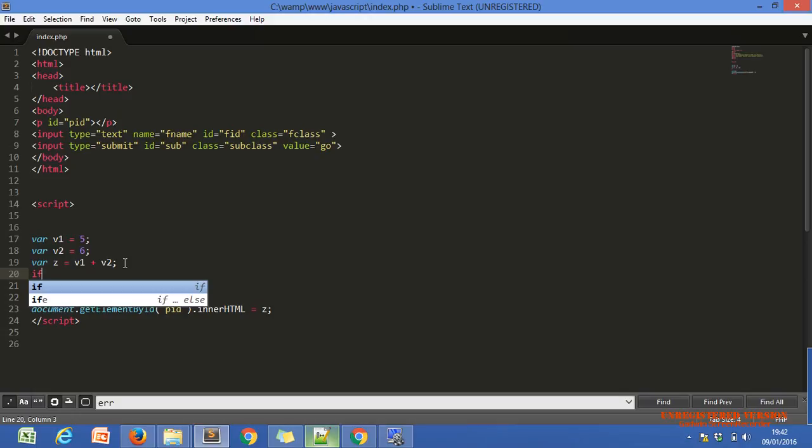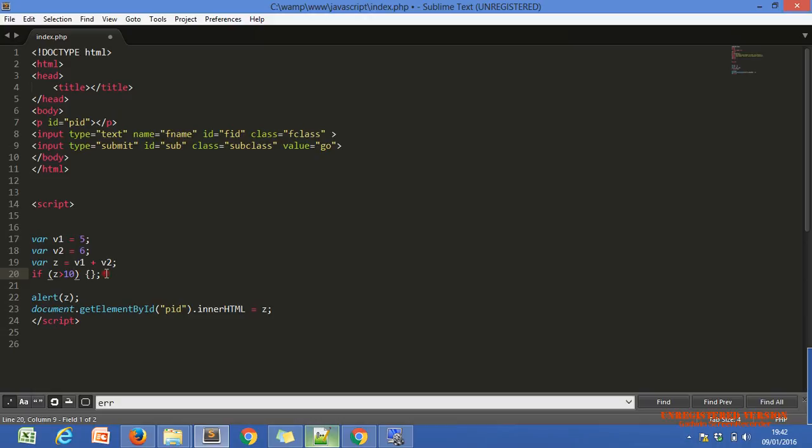I can use if else also within the JavaScript. This is the JavaScript code. If z equals, or double equals, I just want to know greater than 10 or not. z greater than 10.